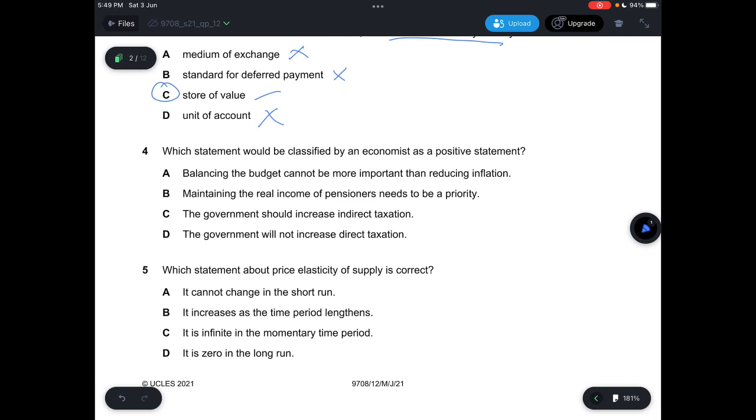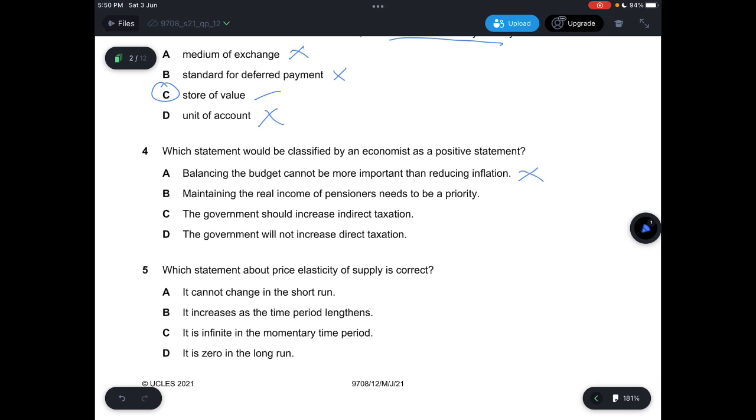Question 4, which statement will be classified by economists as a positive statement? So positive statements are statements based on facts and they are actual and can be tested. A, it says balancing a budget cannot be more important than reducing inflation. So that means the person is saying that reducing inflation is more important than balancing the budget. This is based on personal opinion, so it's a normative statement.